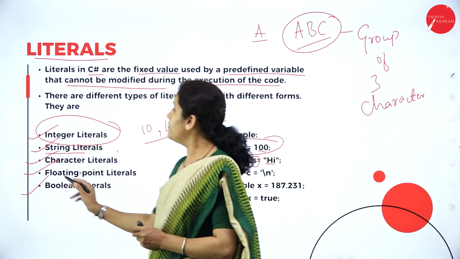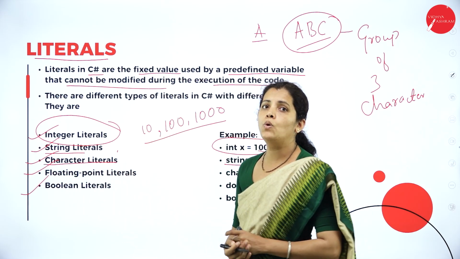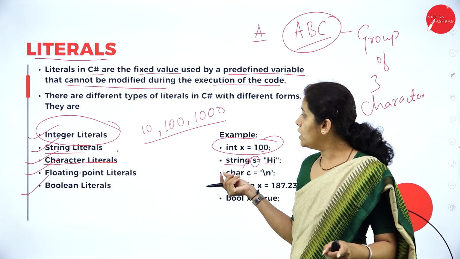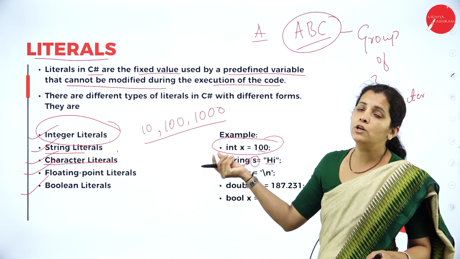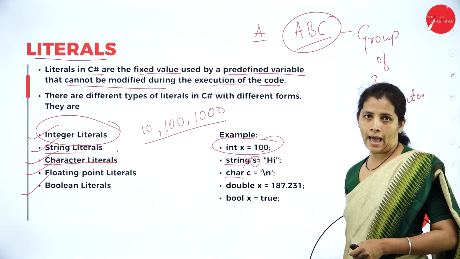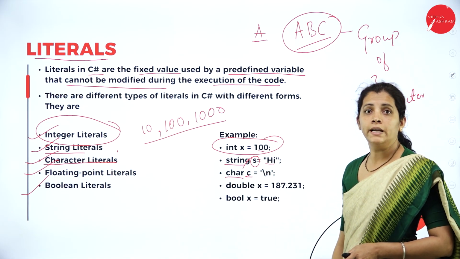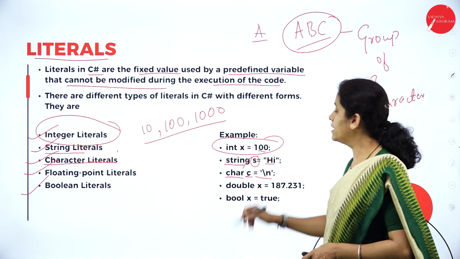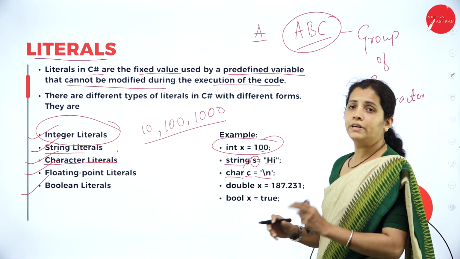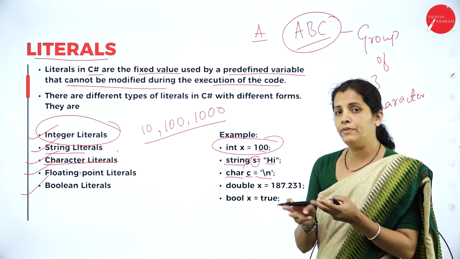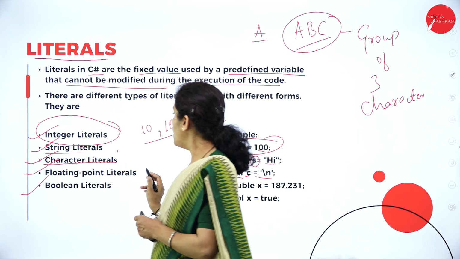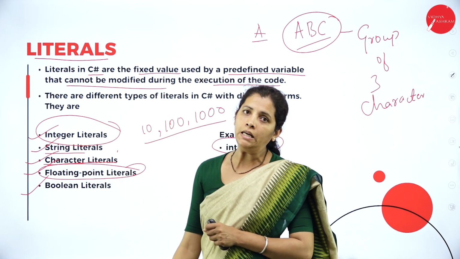Okay, fine. Now, if I consider character literals, only one character, then what is the size of the character? It is 1 byte. So, character variables are capable of storing only 1 byte at a time. So, what is my data type? Char. And what is my variable name? It is C. Okay, I am going to store the newline character. See the difference here. If it is string, I am going to write within the double quote. If it is character, I am going to write within the single quote. Now, I am going to have the floating point literals.